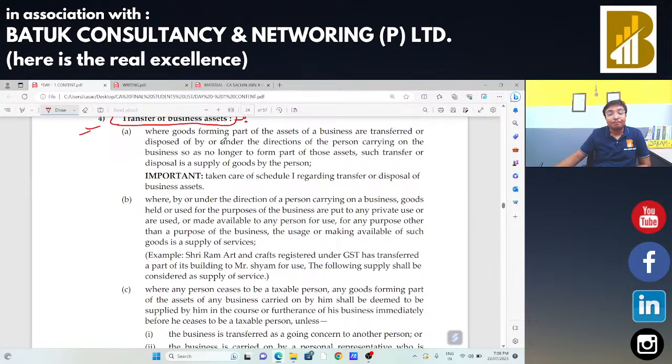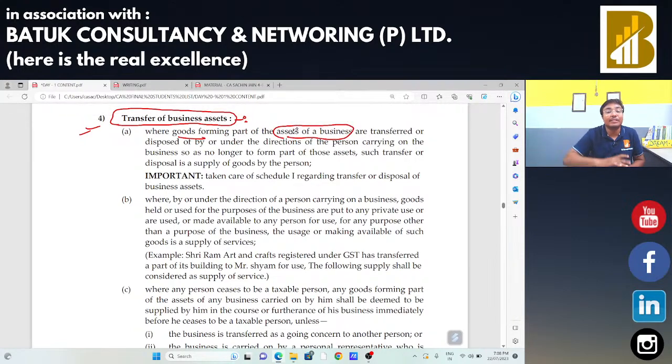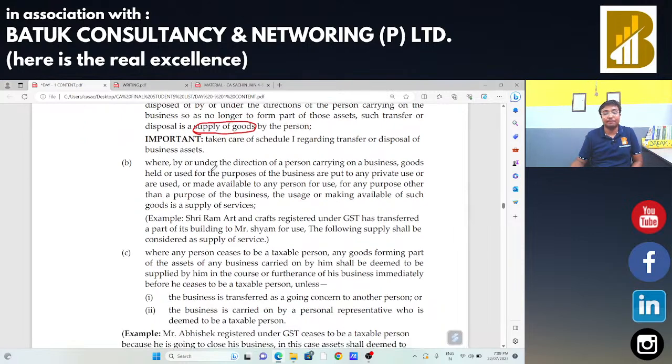Now in this case, goods forming part of the assets of a business, that means if we transfer any business assets, we can say that this is a supply of goods. Suppose in that industry there is machinery, and if you sell that machinery, this is a supply of goods, not a supply of services.